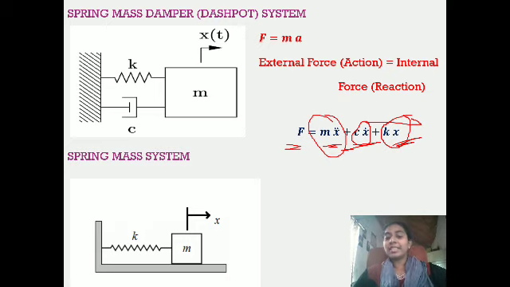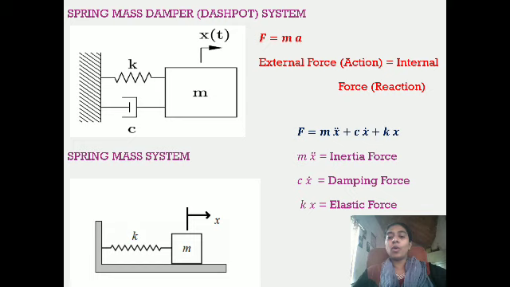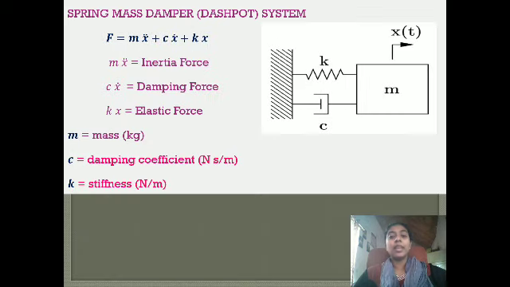Now displacement is x. You can differentiate the displacement with respect to time, you will get velocity. You can differentiate the velocity with respect to time, you will get acceleration. So the internal forces are inertia force, mass into acceleration, damping force, damping coefficient into velocity, and elastic force, elastic constant into displacement. Now, m is the mass expressed in kilograms, c is the damping coefficient expressed in Newton second per meter, and k is the stiffness expressed in Newton per meter.